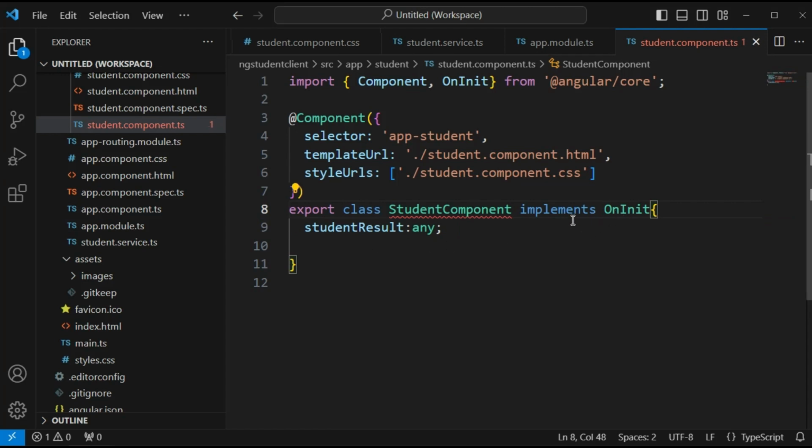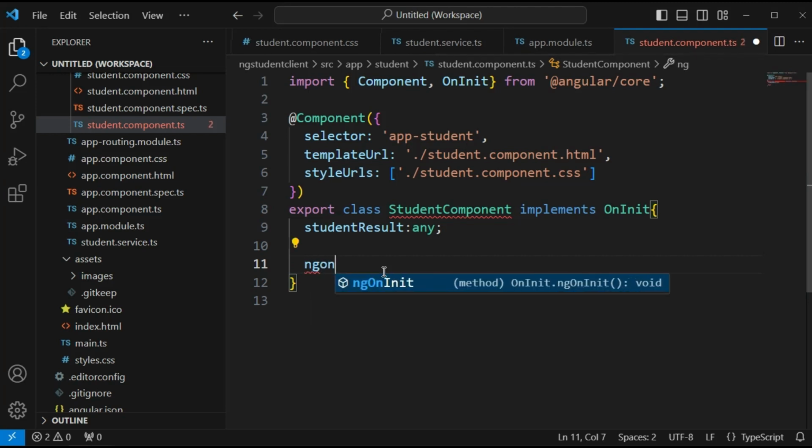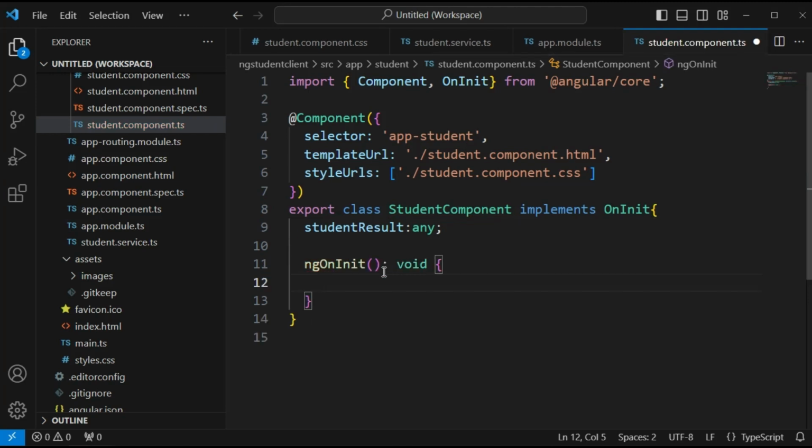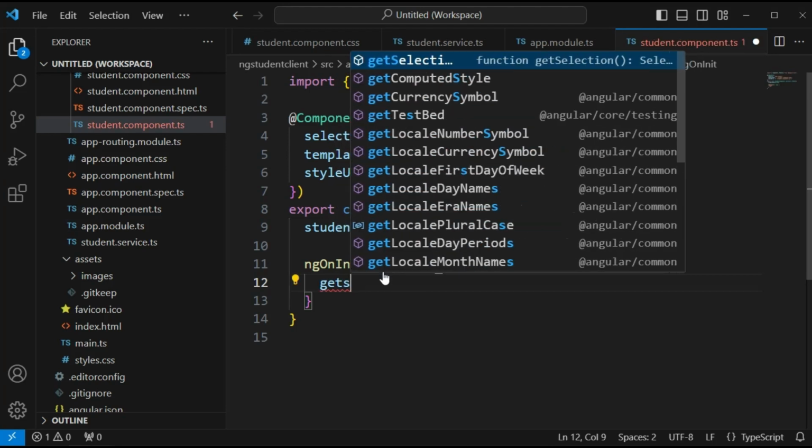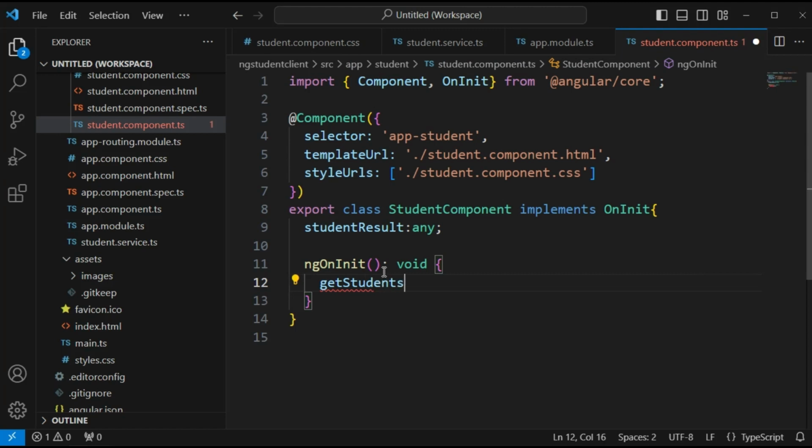When we implement this, the ngOnInit method should be implemented. Here I am going to call the getStudents method. We have to define this function. Here, getStudents.